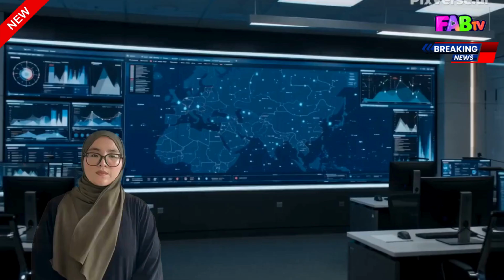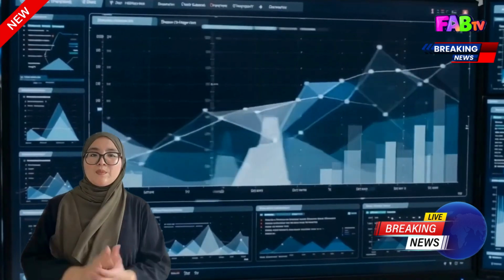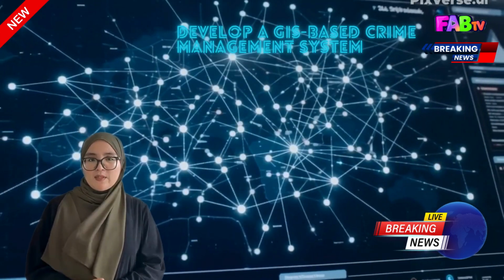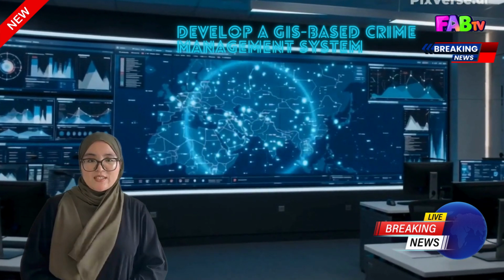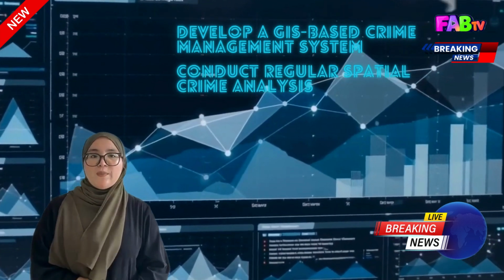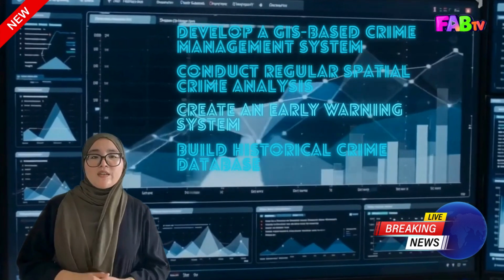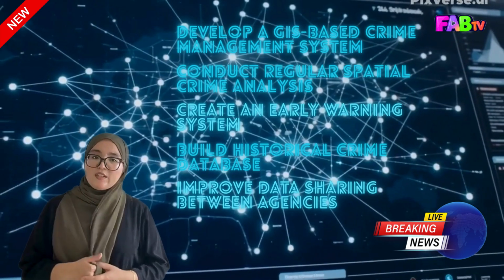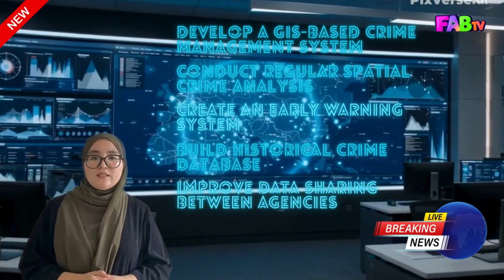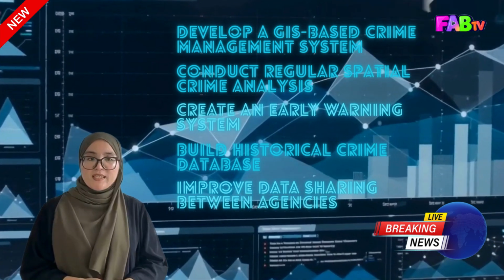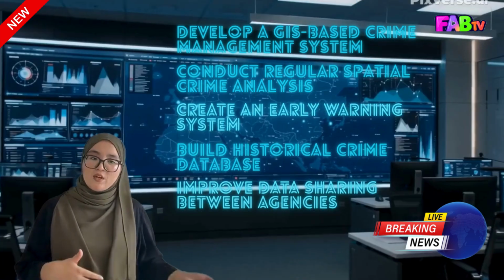What's next? Based on these findings, I recommend developing a GIS-based crime management system, conducting regular spatial crime analysis, creating an early warning system, building a historical crime database, and strengthening data sharing with relevant agencies. Together, these improvements can support smarter policing and safer communities.